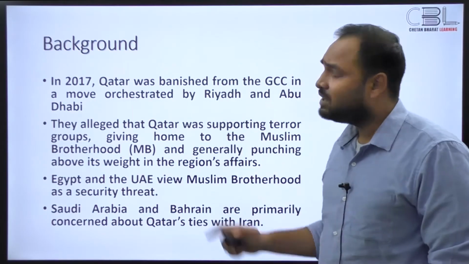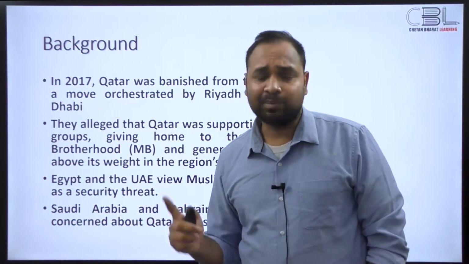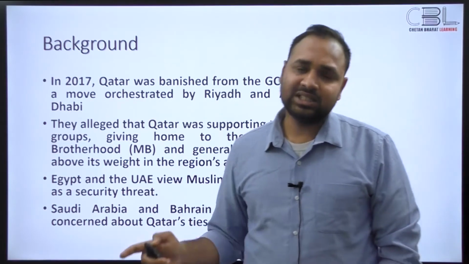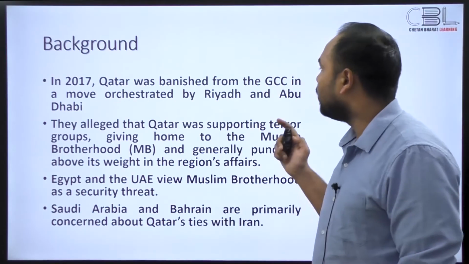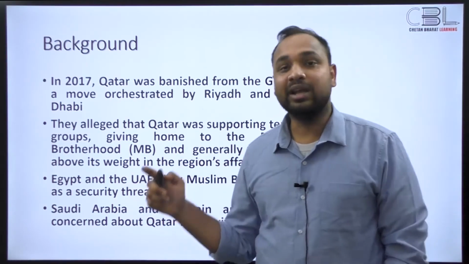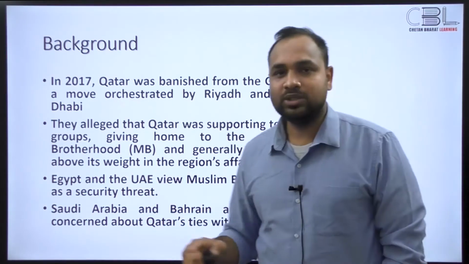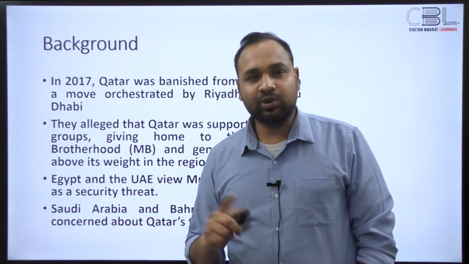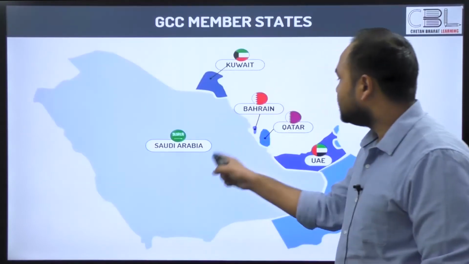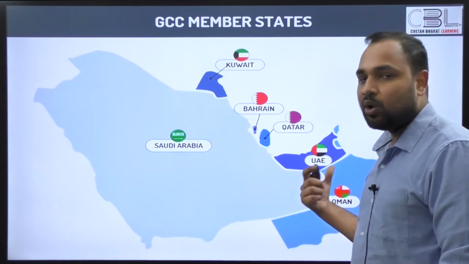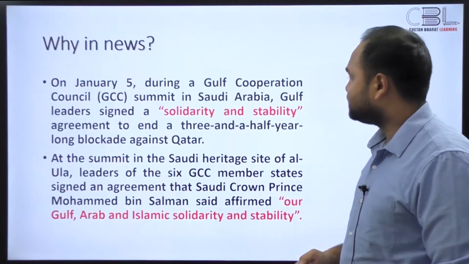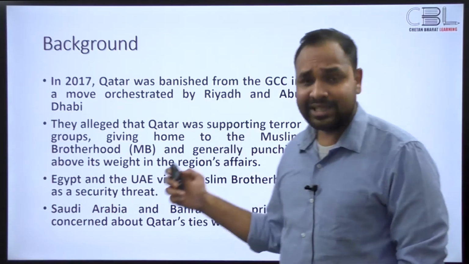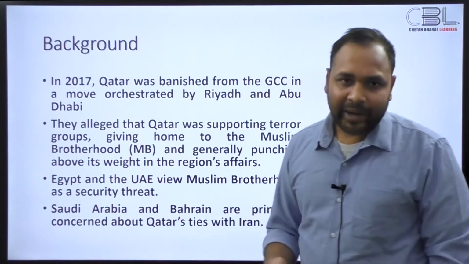So in 2017, what happened was Qatar was first banished from the GCC, from the Gulf Cooperation Council, and second, there was an economic blockade that was orchestrated by Riyadh and Abu Dhabi. So Saudi Arabia and United Arab Emirates both orchestrated an economic blockade of Qatar. All right. So what was the reason why they did so? There were 2 primary reasons.